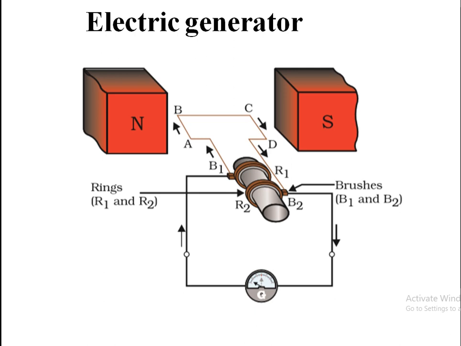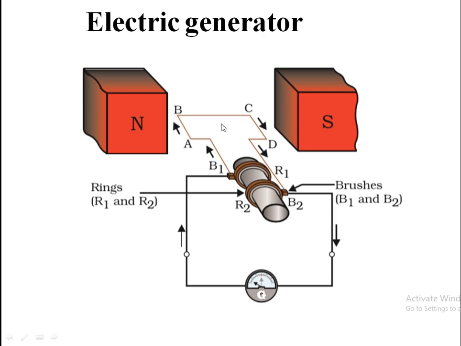The magnetic field is from north to south. So here the current will flow from B to A if AB is going upward. If you are pushing this AB coil downward, then current will flow from A to B, and it will be opposed across the CD.